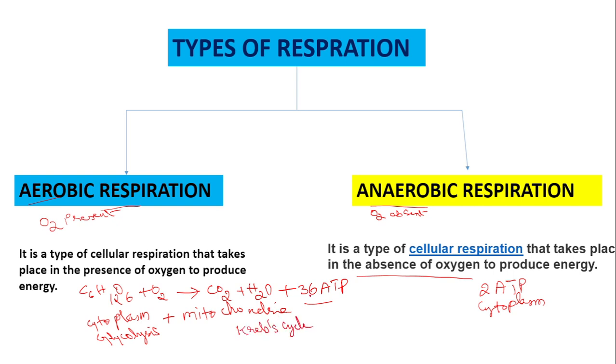How much energy is released here? The energy required for the synthesis of 36 ATP molecules is generated in aerobic respiration. Let us understand cellular respiration in detail.